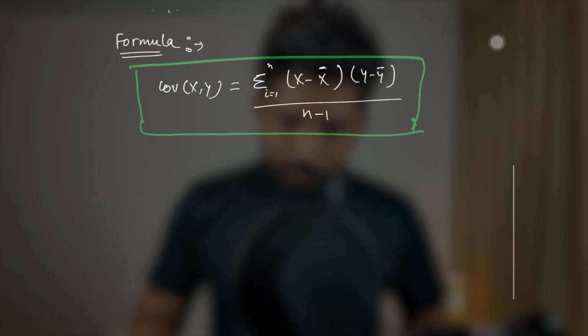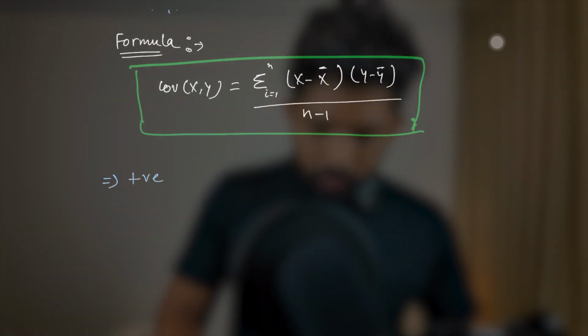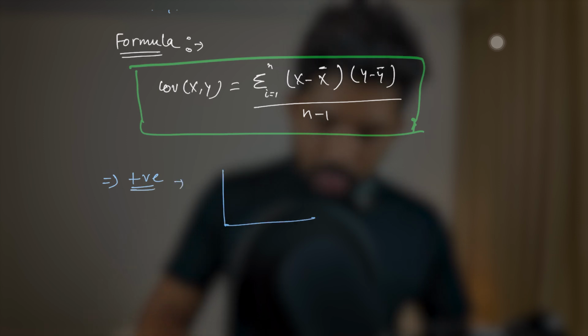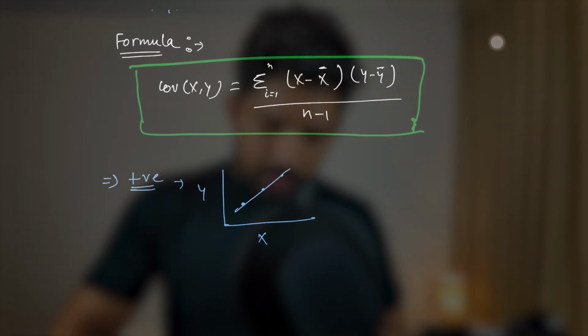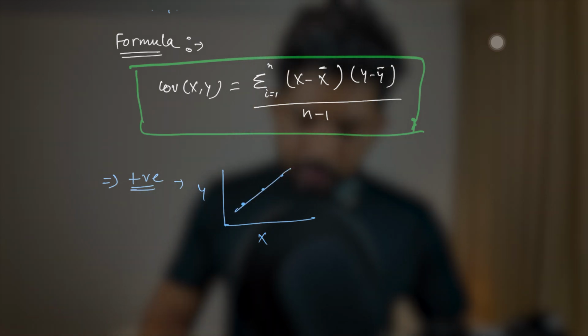So let's say for the positive covariance, let's draw a graph. This is the x-axis, this is the y-axis. If X is increasing, Y is also increasing. So you can say this is the positive covariance.